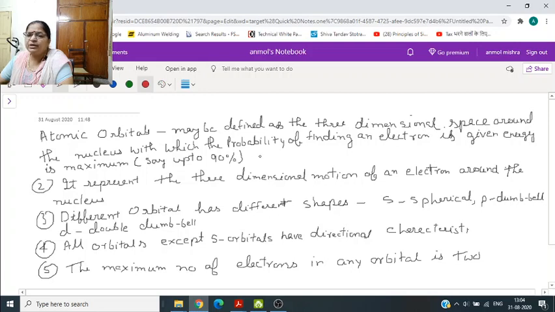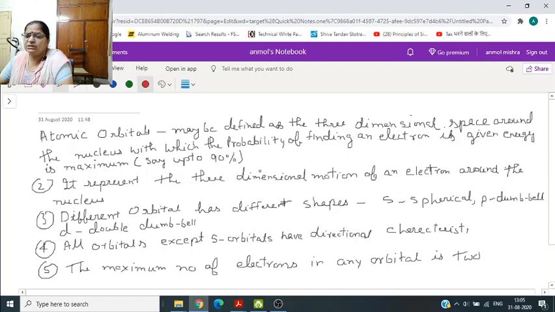Now second, the atomic orbital represents the three-dimensional motion of an electron around the nucleus, meaning x, y, z axis, where the electron is present, that can be given by the atomic orbitals. Atomic orbitals have different shapes: s has spherical shape, p has dumbbell shape, d has double dumbbell shape, and up till now the shape of the f orbital is not described.